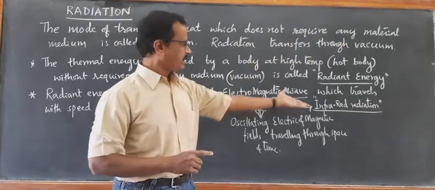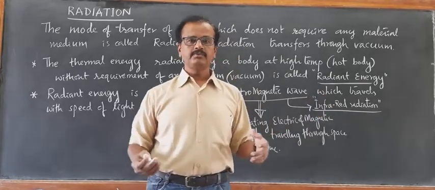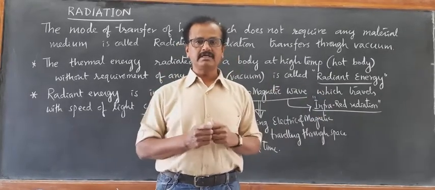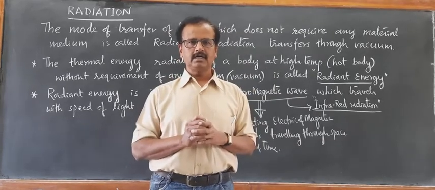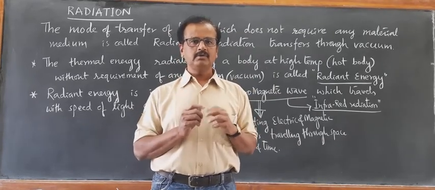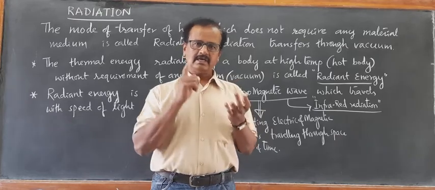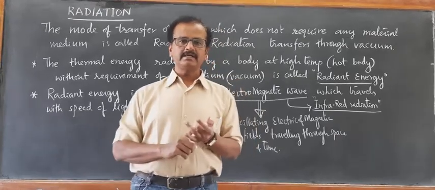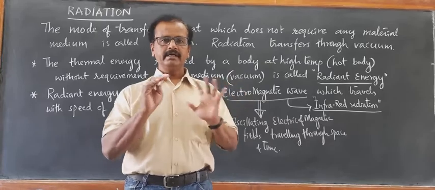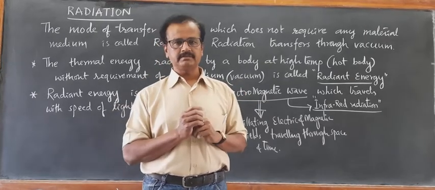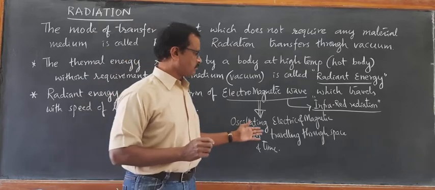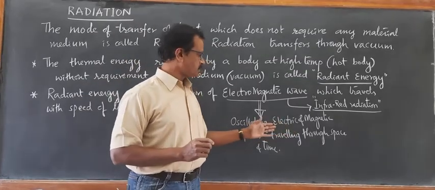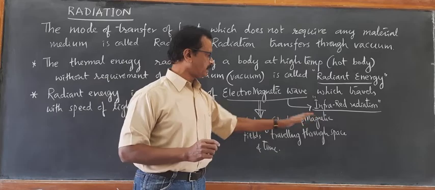The second is infrared radiation, which is heat causing radiation. The third is ultraviolet radiation. So light radiation, infrared radiation and ultraviolet radiation are all electromagnetic radiations.